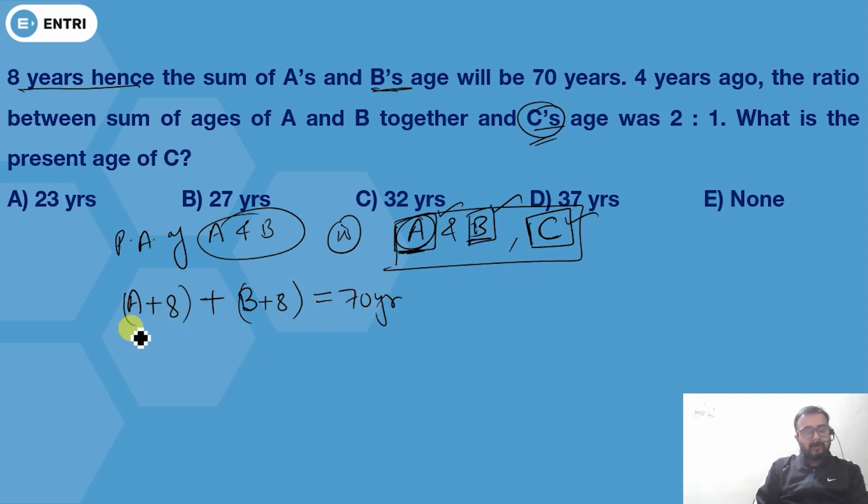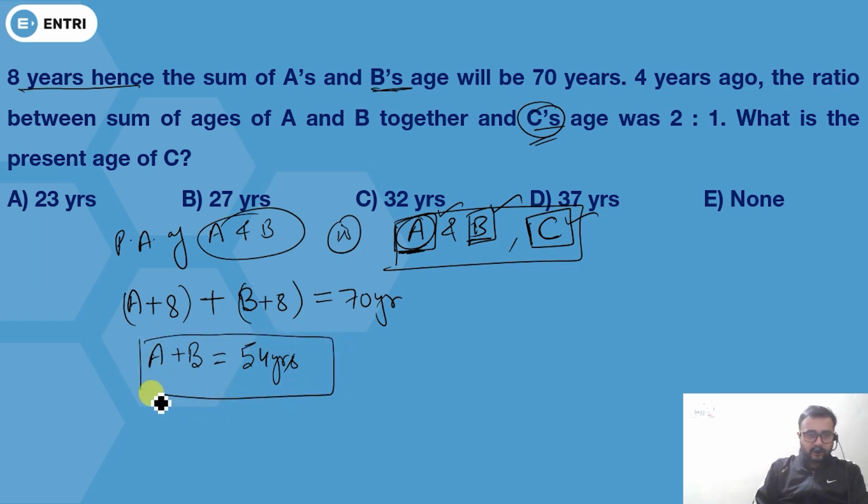As you know, after 8 years, A's age will be A plus 8, B's age will be B plus 8, and sum of these two will be 70 years. So clearly you can see A plus B will be 54 years.